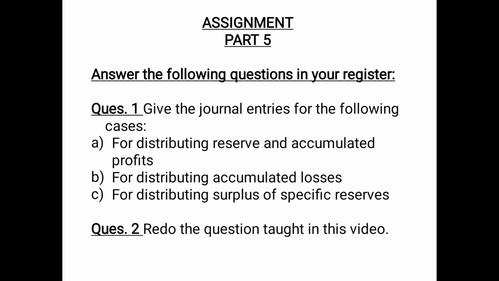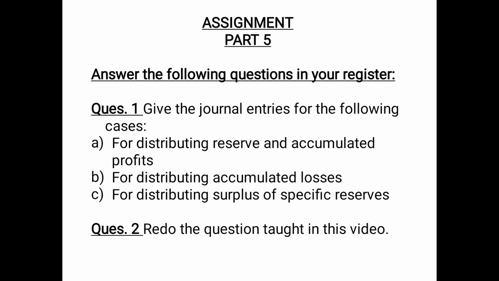Now this is the assignment which you need to do in your register. You have to answer the following questions in your register. Question number 1, you have to give the journal entries for the following cases. Case A, for distributing reserve and accumulated profits, the entry will be general reserve account debited, reserve fund account debited, profit and loss credit balance account debited to all or old partners' capital or current account in the old ratio.